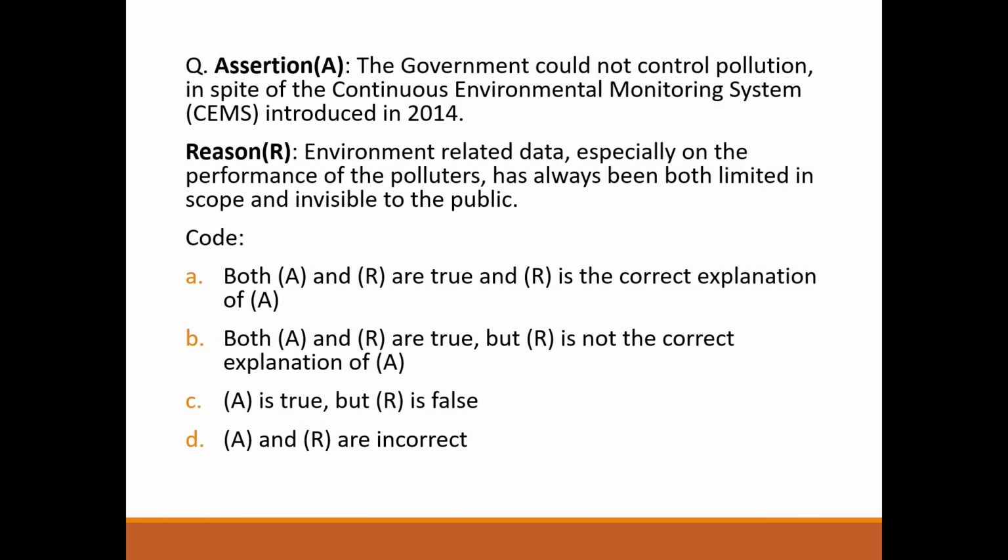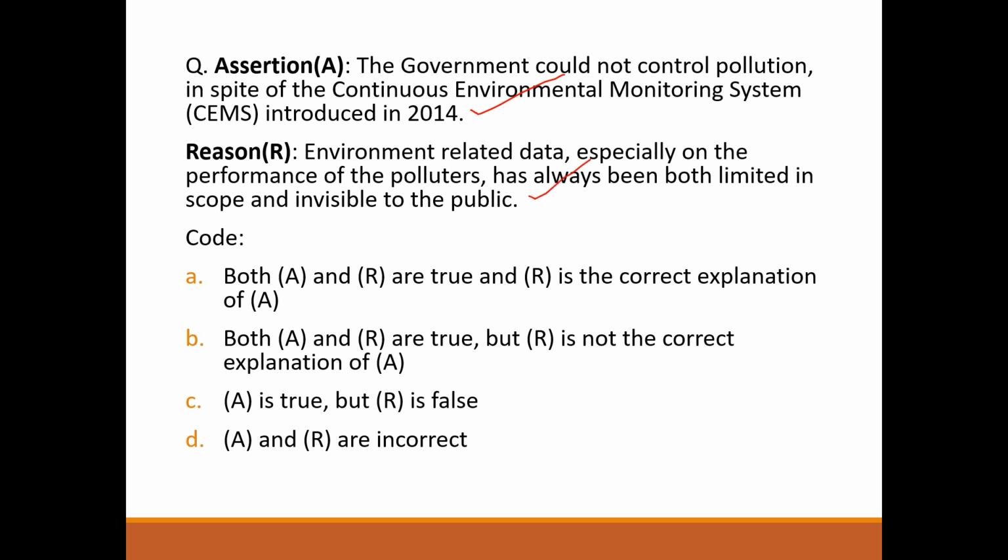Next question, assertion. The government could not control pollution in spite of the continuous environmental monitoring system introduced in 2014. Correct. Environment-related data, especially on the performance of the polluters, has always been both limited in scope and invisible to the public. Correct.